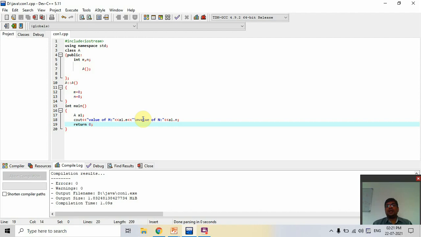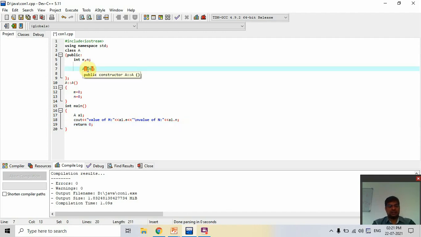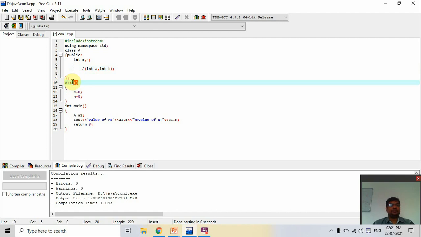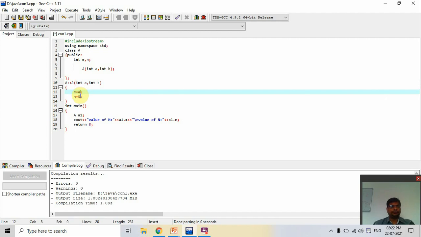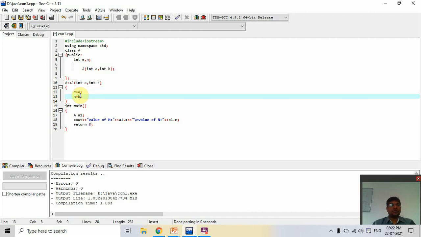Here now we want to give some values to the m and n at the time of creation of a new object. Then we just change something like that: int a, comma, int b. Same here, int a, comma, int b. Now we replace the zeros with a and b. So that is the parameterized constructor.